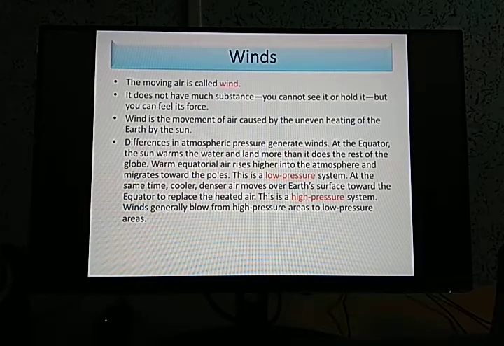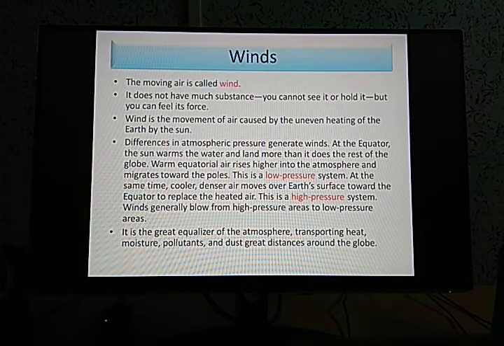So this is the mechanism of winds, you can say. How the winds are generated and how they move across the globe. Now moving on to the next point.